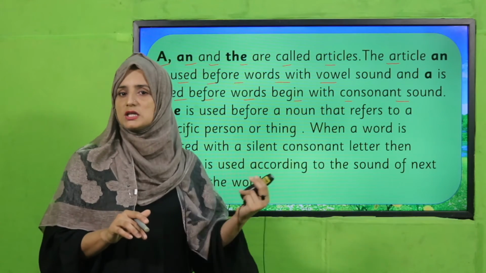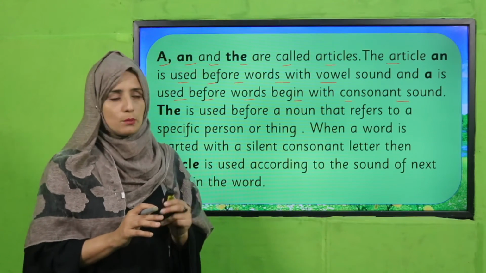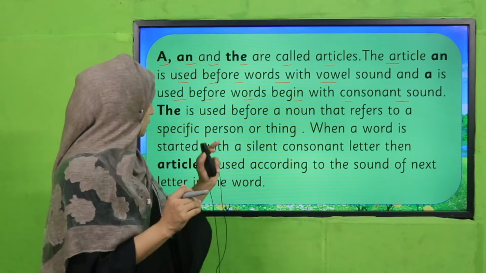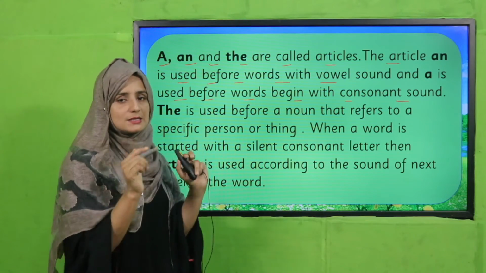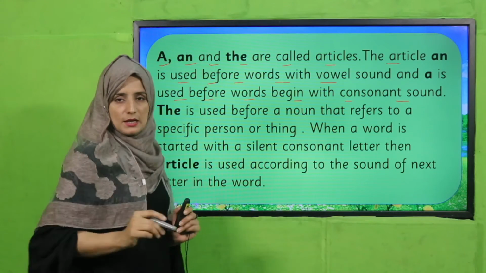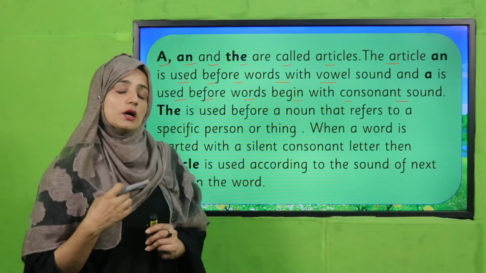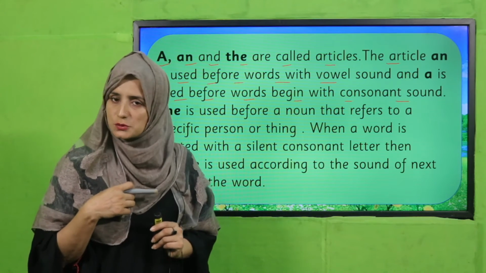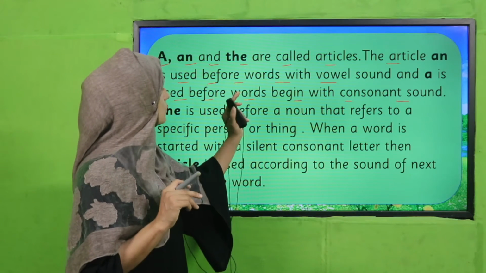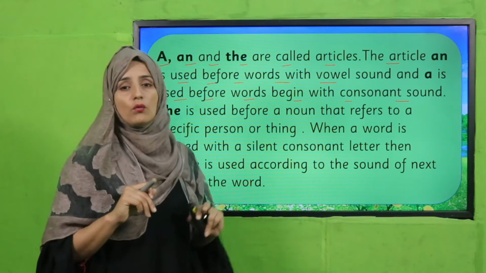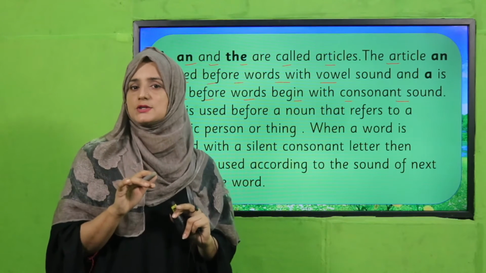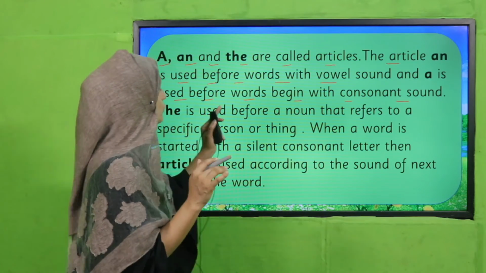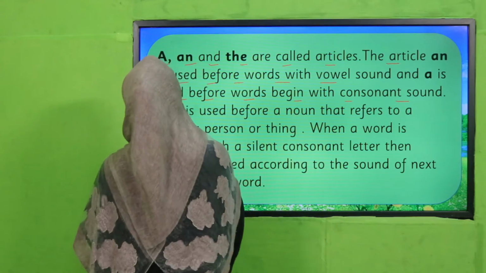You can watch that video lecture again, but here I am going to refresh your knowledge. There are three articles: a, an and the. A and an, with which nouns and which sounds do we use them? An is used before vowel sounds, and a is used with singular nouns that begin with a consonant sound.